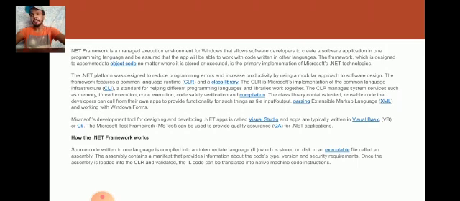How the .NET Framework works: source code written in a language is compiled into intermediate language, IL, which is stored in an executable file called an assembly. The assembly provides information about the code type, version, and security requirements. Once the assembly loads into the CLR, the code can be translated to native machine code instructions.